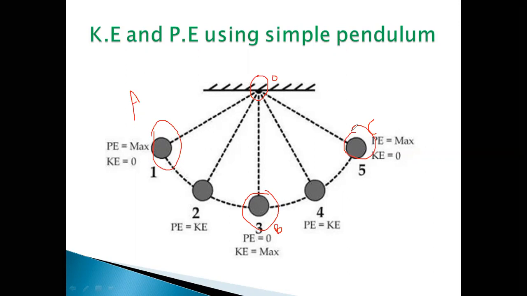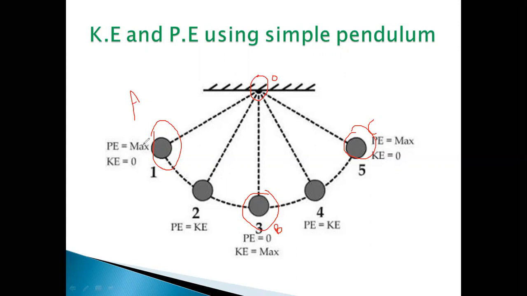The resting position B is nothing but the mean position. When the pendulum is made to swing from one side to another, that is from A to C, it covers equal distance on either side and gains equal height on both sides.